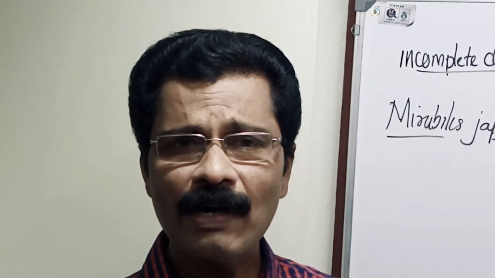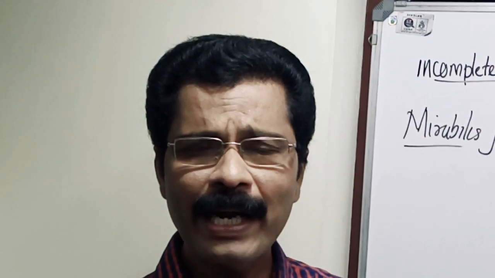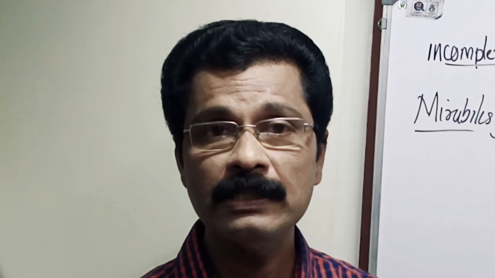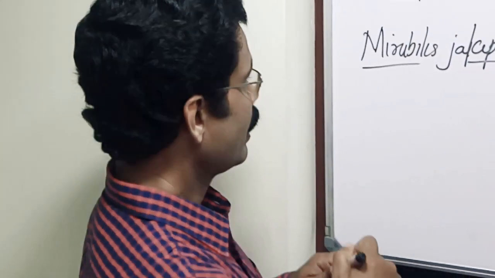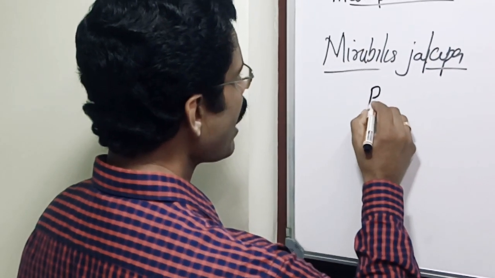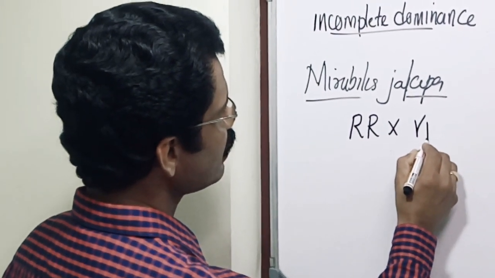And Correns, what he did is, he selected a pure breeding red flowered Mirabilis jalapa and crossed it to a white flowered Mirabilis jalapa.